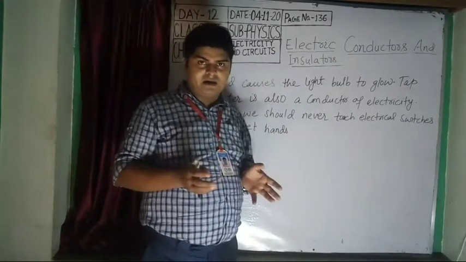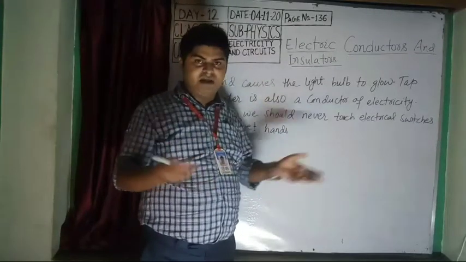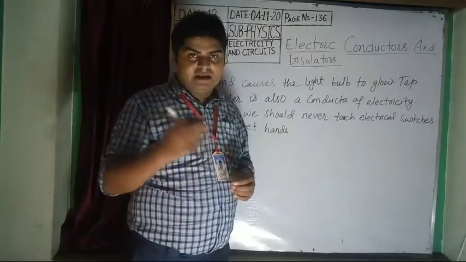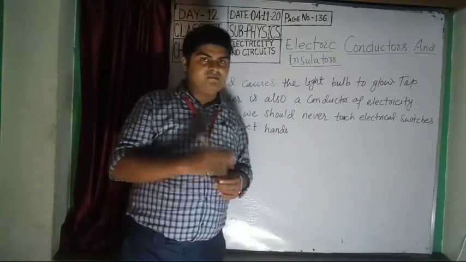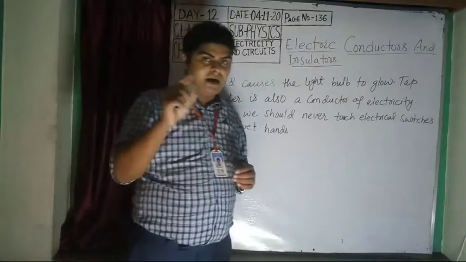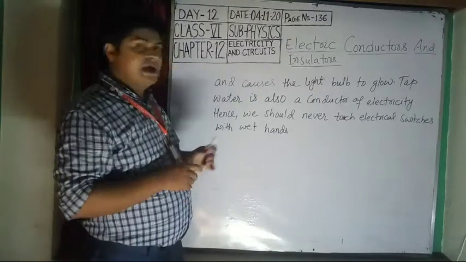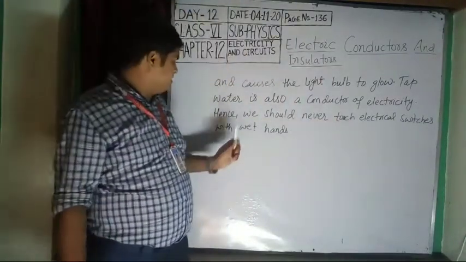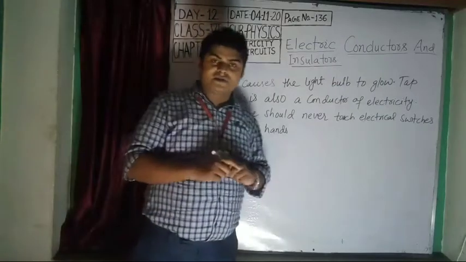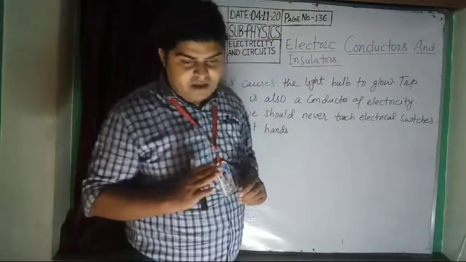The normal water we drink or use for many things is a good conductor, whereas distilled water is a bad conductor. Hence we should never touch electrical switches with wet hands. So students, you must be very careful about this.